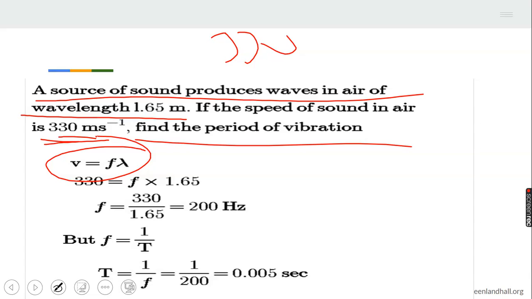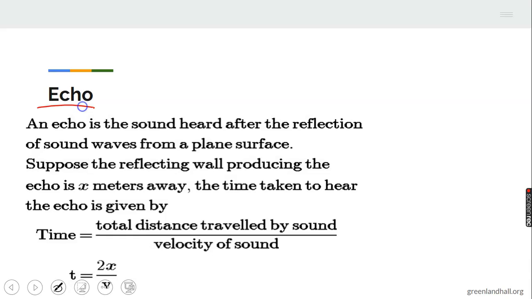Substitute for the wavelength and the speed, and our frequency equals 200 Hz. But F equals 1 over T, and T equals 1 over F, which equals 0.005 seconds.